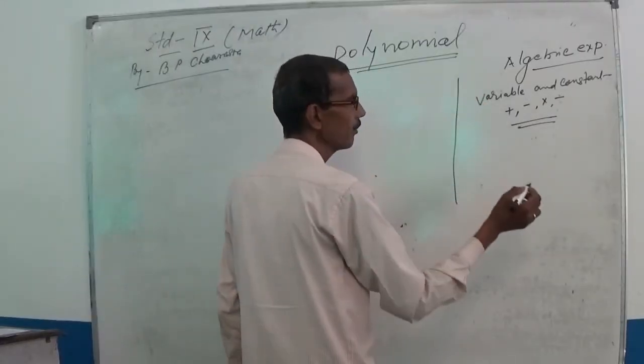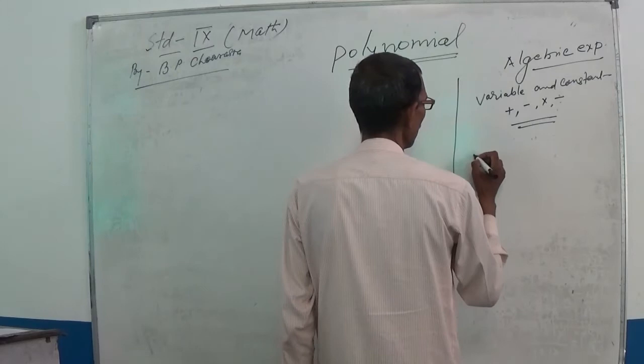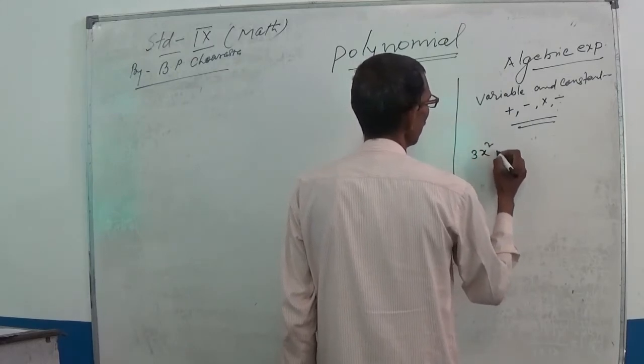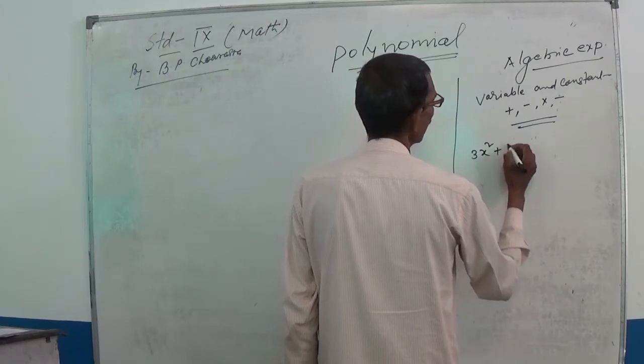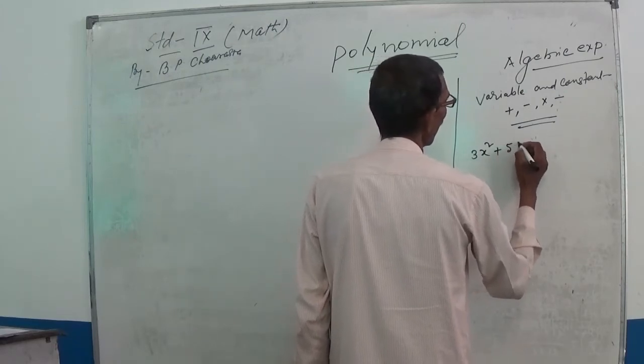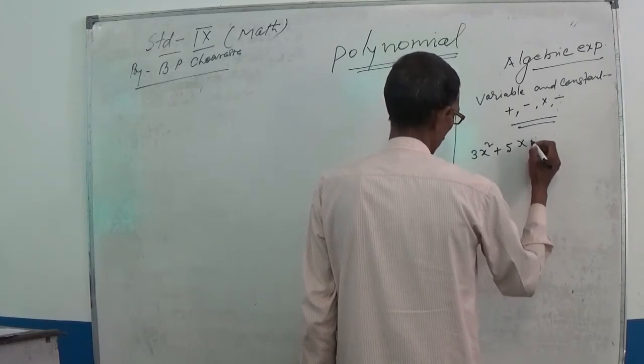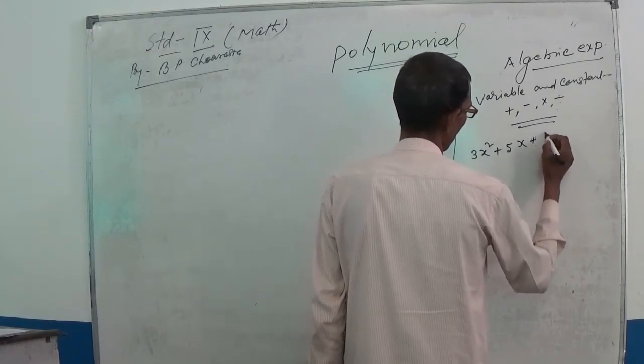I want to give some examples of algebraic expressions. Suppose 3x square plus 5x plus 6.